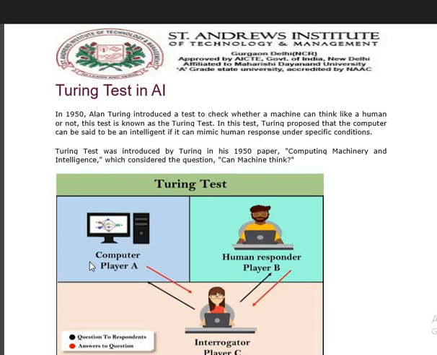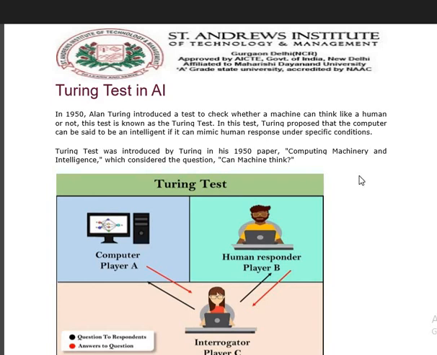So let's have a definition for this. In 1950, Alan Turing introduced a test to check whether a machine can think like a human being or not. This test is named after him, the Turing test. In this test, Alan Turing proposed that a computer can be said to be intelligent if it can mimic human responses under specific conditions.